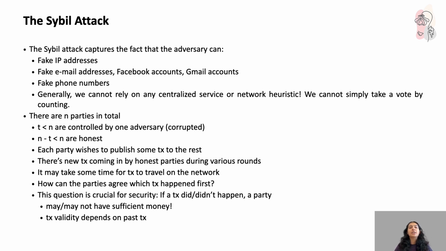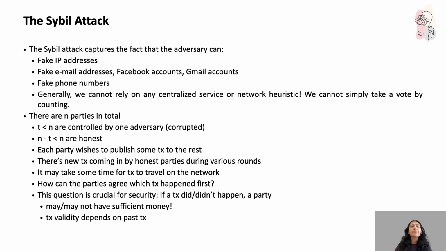Each party, especially the honest nodes of the network, wants to publish their own transactions to the network. But new transactions keep coming in during different rounds, and it takes some time for these to travel across the network, which defines our round time. And here's the real challenge. How can all the parties agree on which transaction happened first? This isn't just a technical detail, it is absolutely crucial for security.